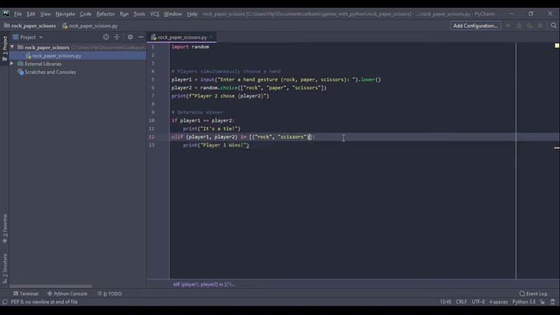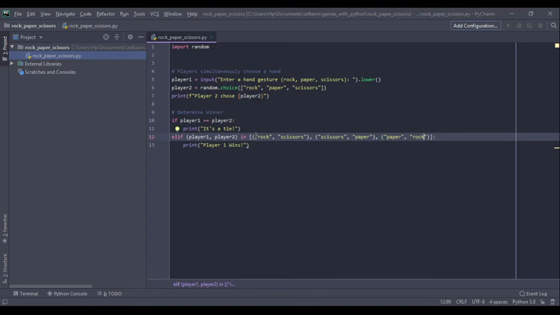And then we can actually just type in every other possibilities here. We can type in the scissors winning against the paper, and the paper winning against the rock, like so.